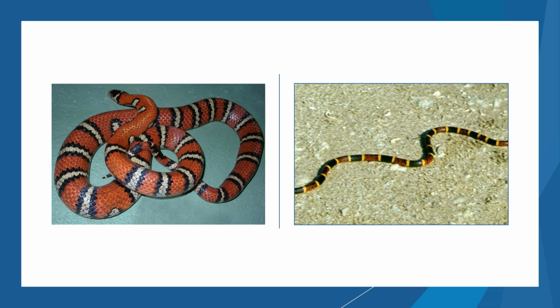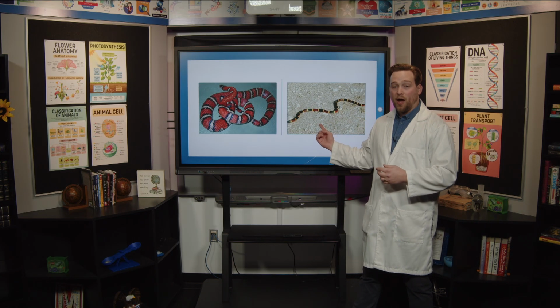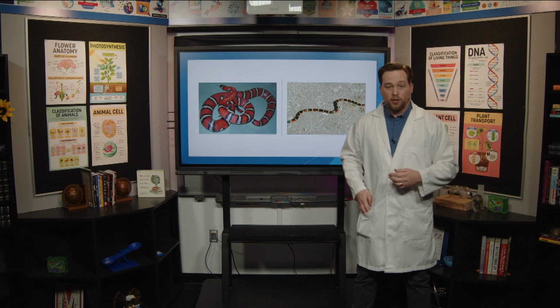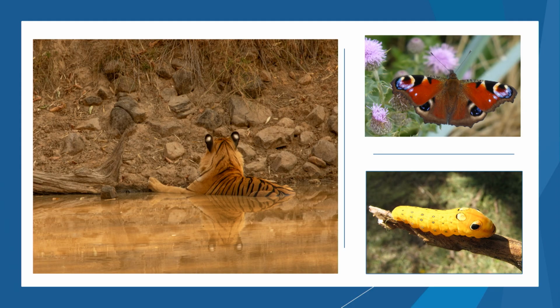If an animal that's hunting this snake sees that coloration, it might get confused and think it's the very venomous one, and so it wouldn't mess around with it. So this is using mimicry to fend off predators by looking more intimidating than you really are. And so this is the one that you want to stay away from, and this is the one that wouldn't really hurt you. Let me show you another form of mimicry, and it has to do with eyes.